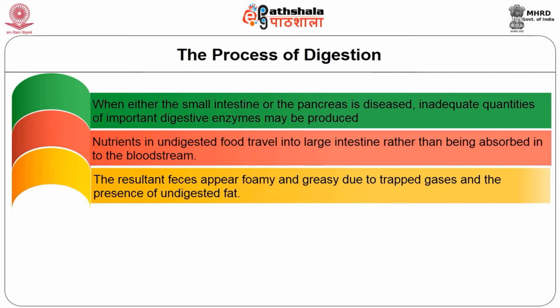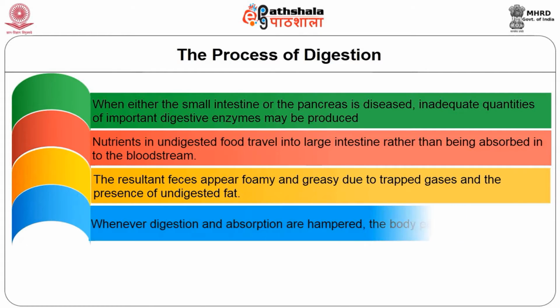Intestinal malabsorption often causes a distended abdomen due to intestinal gas. Whenever digestion and absorption are hampered, the body pays the price. Insufficient enzyme production or insufficient time to complete enzyme action is often the cause of these problems.